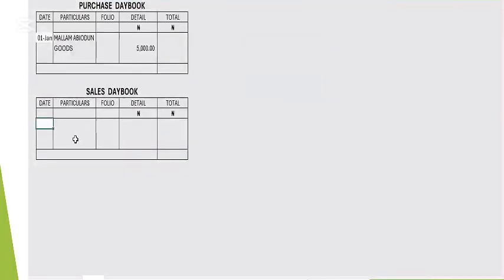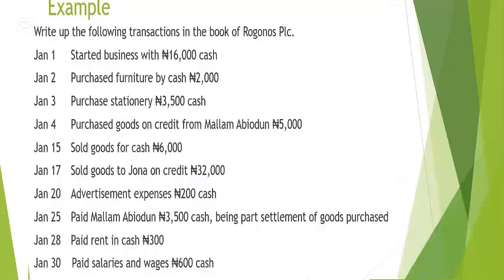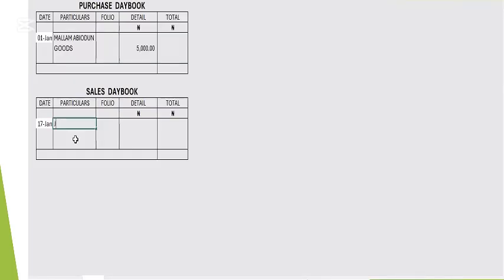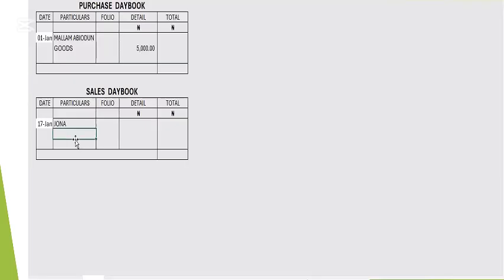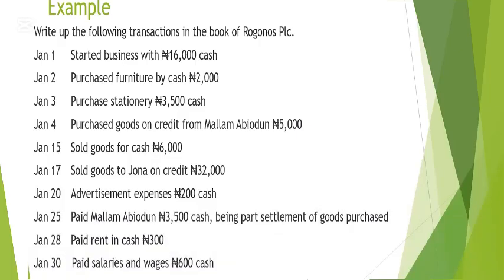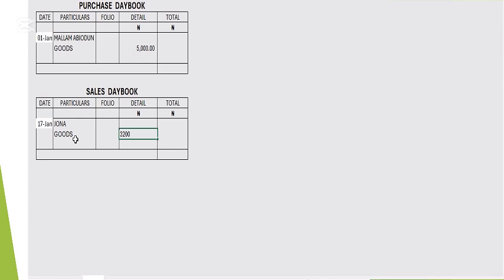The date, which is 17th of 1. To who? It was made to Jonah. Okay, what was sold to Jonah? It said boost. No detail, just the boost. How much was it? It was 32,000 naira.